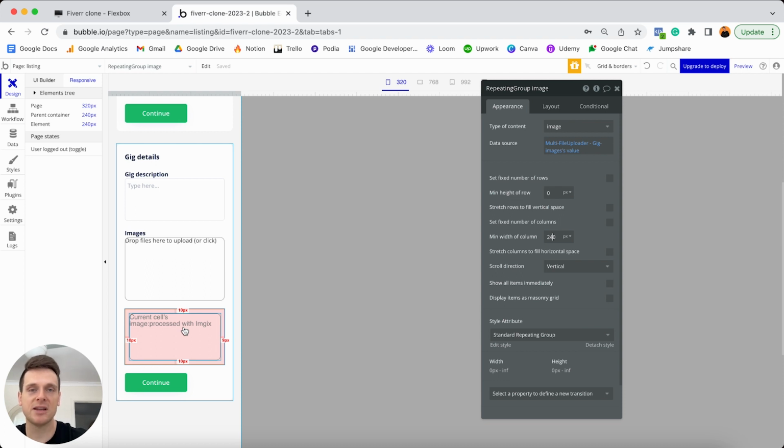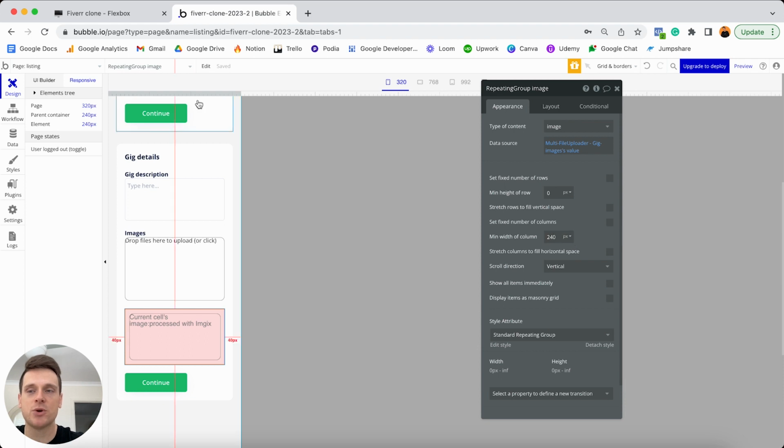Now, if you are relatively new to Bubble, please don't be overwhelmed with how long it takes to get the settings right for a repeating group. Honestly, at this point in time, I still find that I need to tinker around quite a bit in order to get the perfect dimensions. It almost never comes around on the first time.